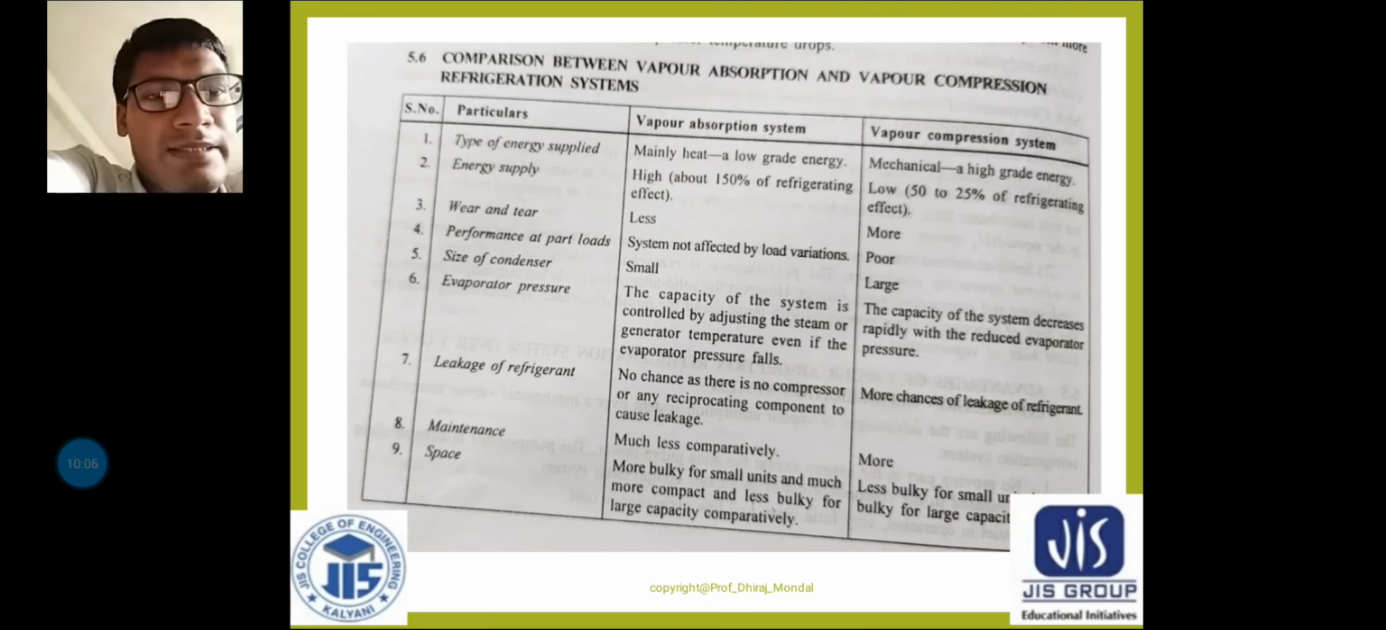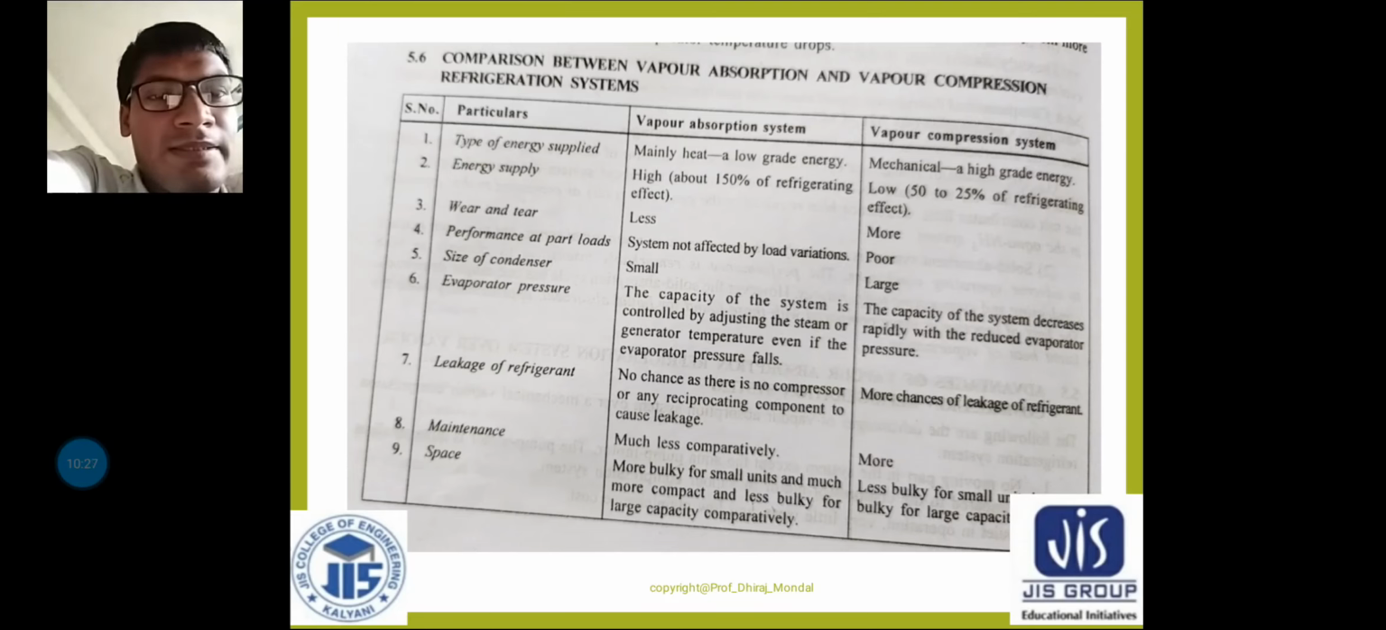Point number 8, maintenance. Less maintenance is needed here comparatively, but in the case of the vapor compression refrigeration system more maintenance is required because there are so many moving parts. Okay, next is number 9.